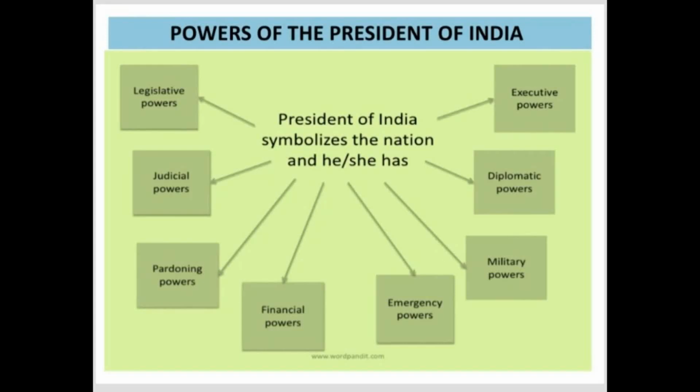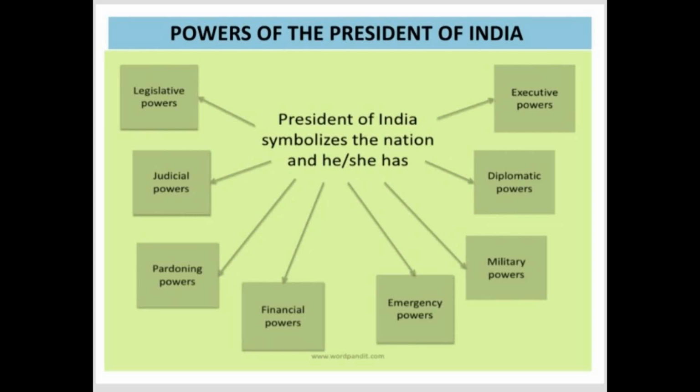After understanding the introduction of the president, his qualifications, and his term of office, we have also discussed the impeachment of the president. After this, let us go into the very important topic called the powers of the president. As you can see in this slide, the president of India enjoys a wide variety of powers.